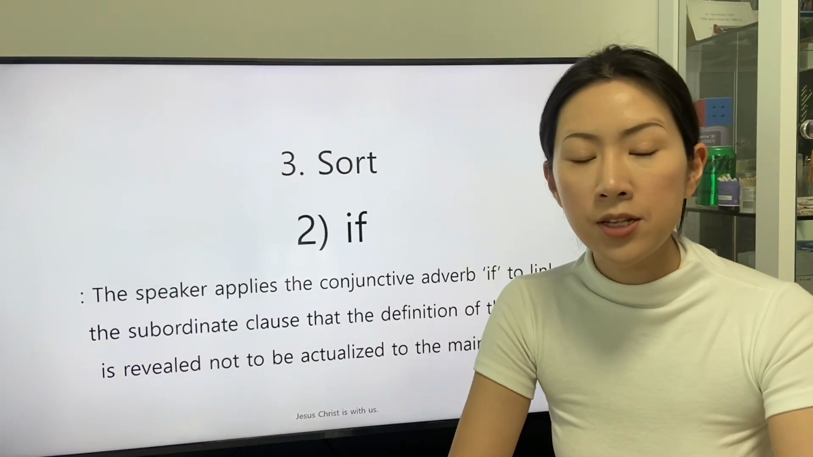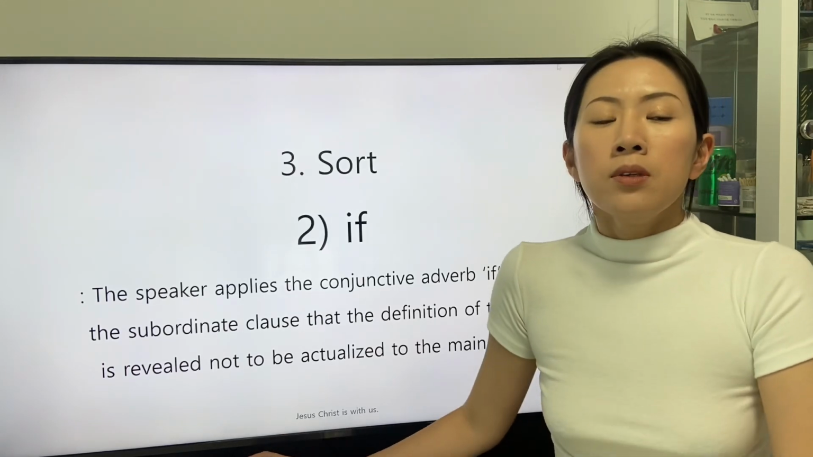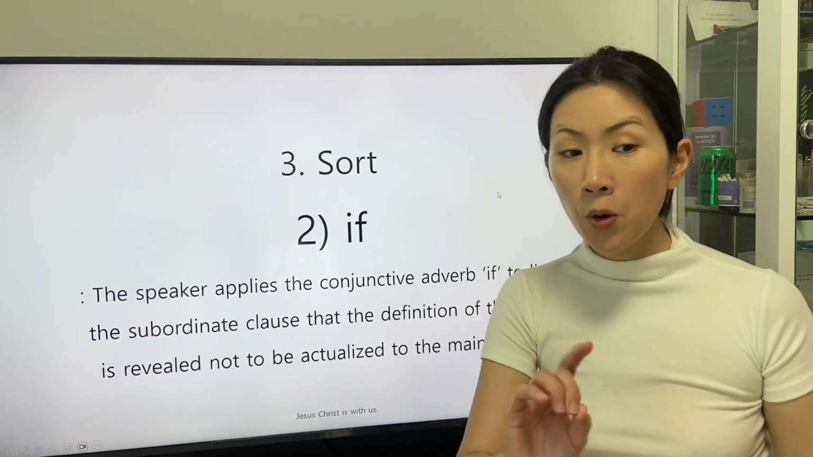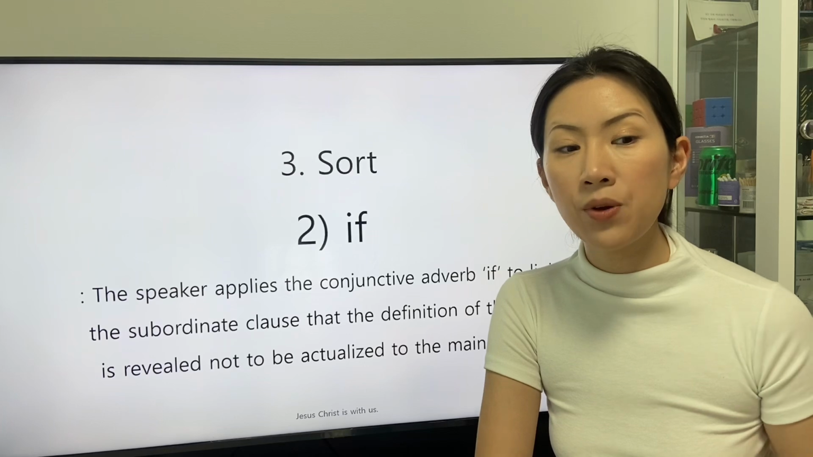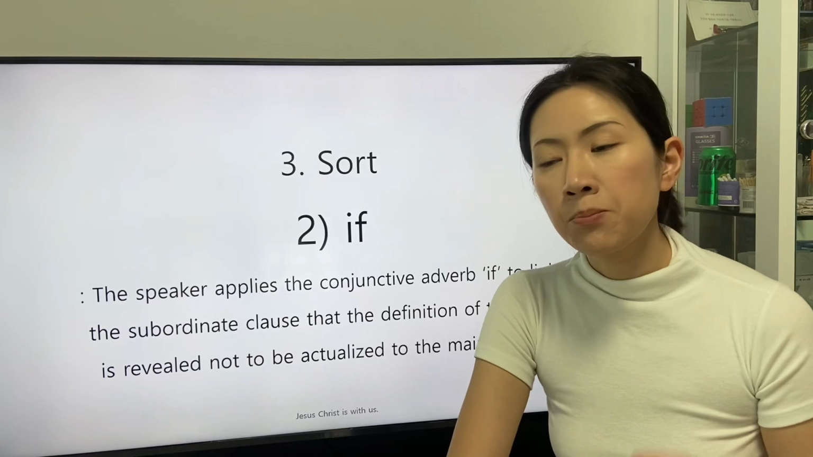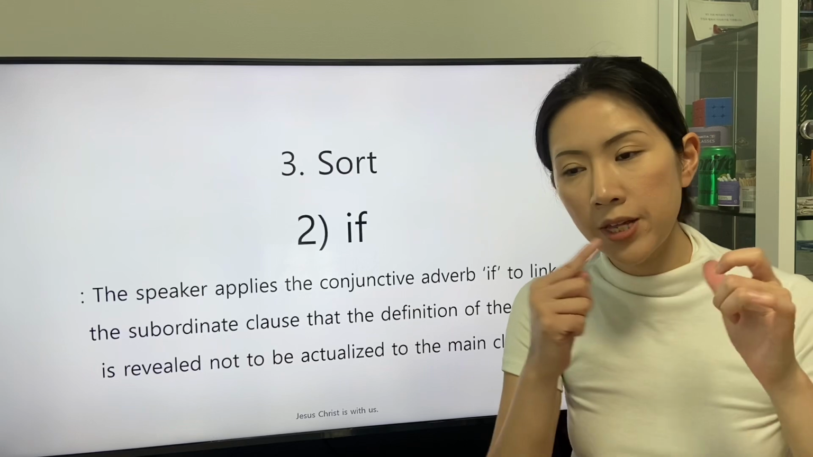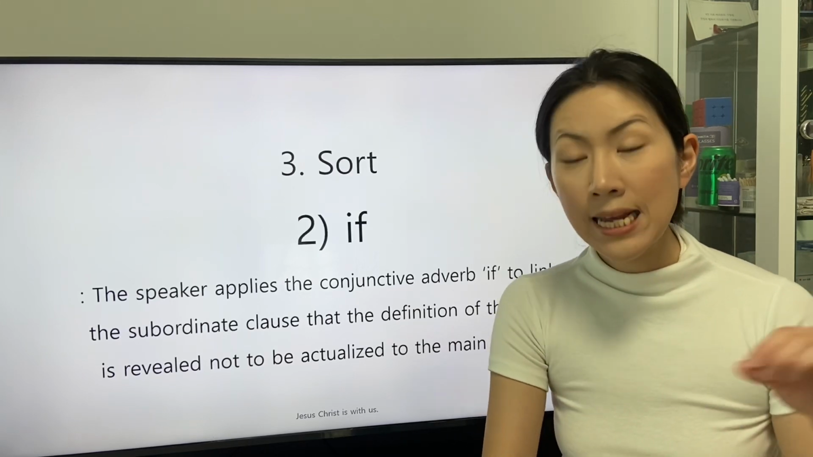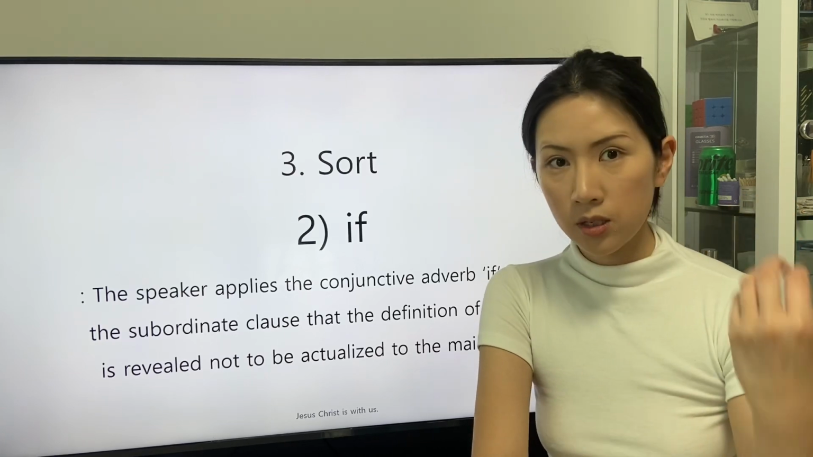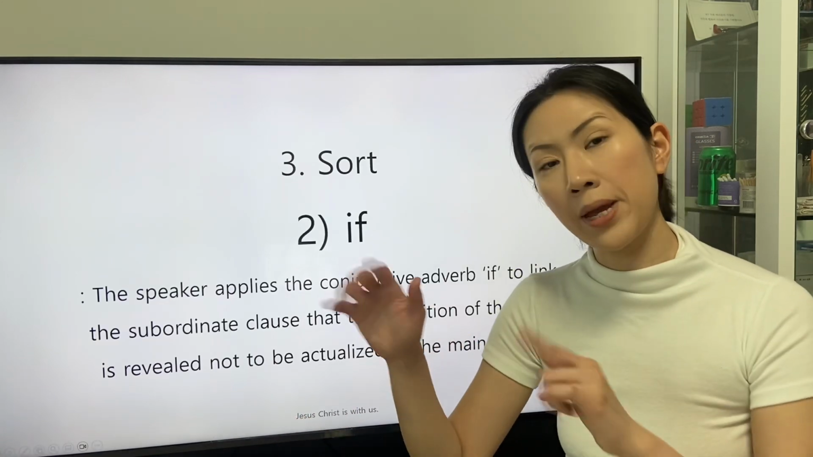From now on, we will study the sequence of the conjunctive adverb if. The speaker applies the conjunctive adverb if to link the subordinate clause, in which the definition of the verb is revealed, not to be actualized, to the main clause. The speaker considers the experience, condition, or action stated in the subordinate clause that is certain not to be actualized as an assumption for the main clause.